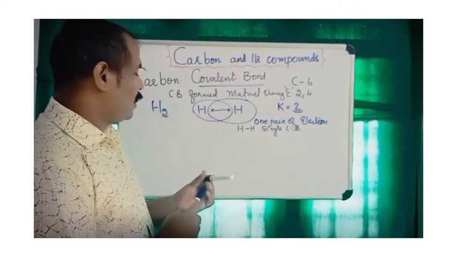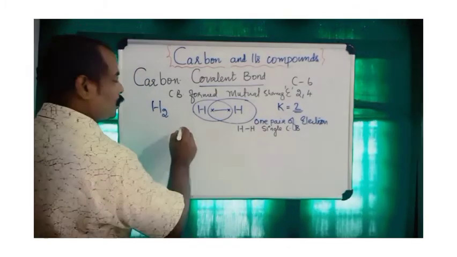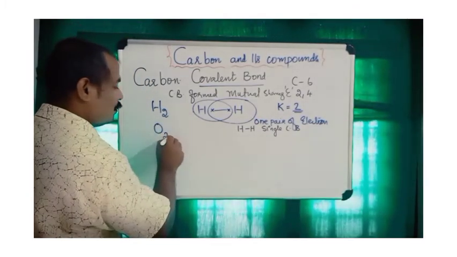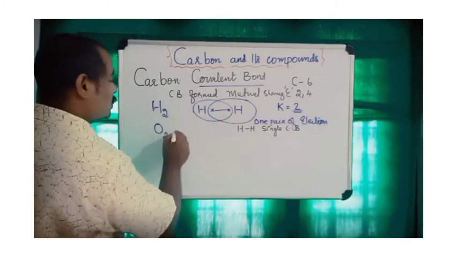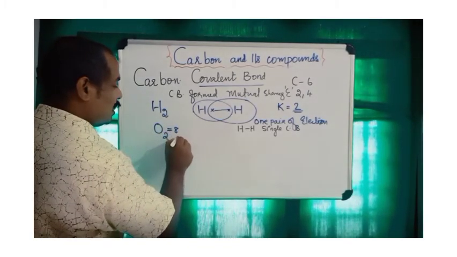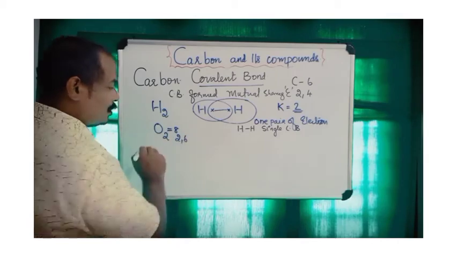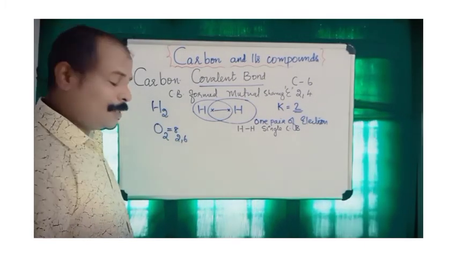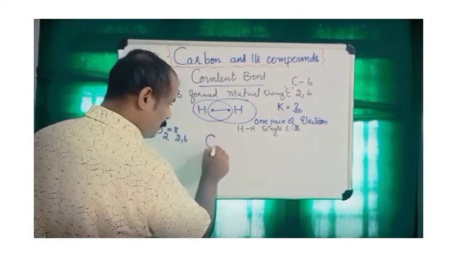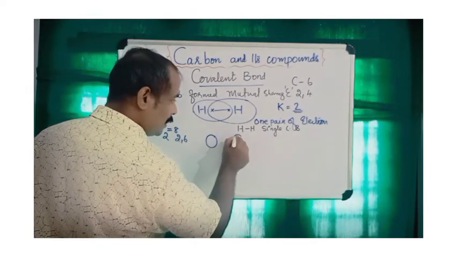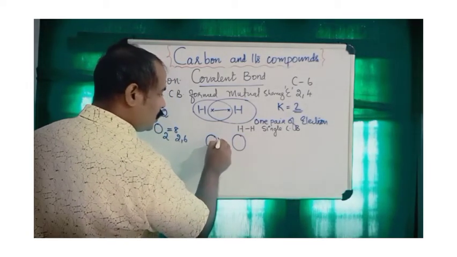Let us consider another molecule formation, oxygen. We know oxygen has atomic number 8, electronic configuration 2, 6. That means 6 electrons in the valence shell. Consider the first oxygen, with 6 electrons around it, and another oxygen, again with 6 electrons.